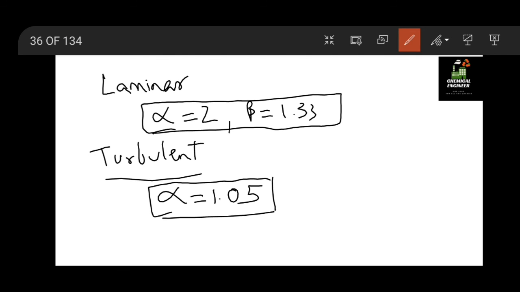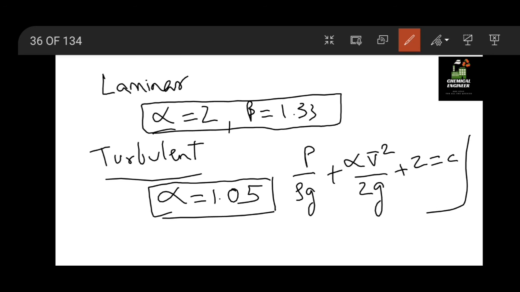Okay, so this correction factor is generally directly applied to the Bernoulli's equation, that is P by rho g plus alpha into v square by 2g plus z equal to constant. So this alpha is directly added in the Bernoulli's equation in any numerical if they ask you. Okay, so directly multiply the v square by 2g term with alpha.